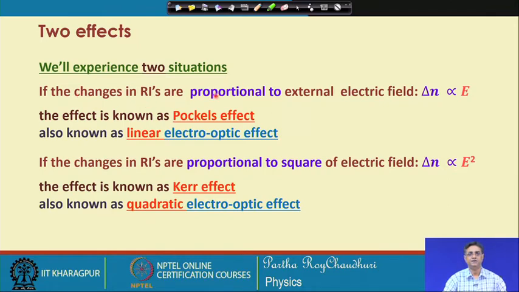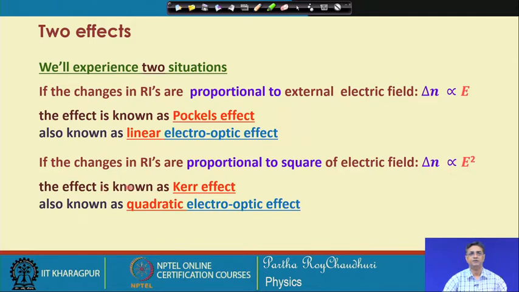If the changes in the refractive indices are simply linearly proportional to the external field, that is delta n is proportional to E, then such effect is known as Pockels effect after the name of the discoverer. This is also known as linear electro-optic effect, because the change is proportional to the electric field. But in some situations the change in refractive index is proportional to the square of the electric field, that is delta n is proportional to E square.